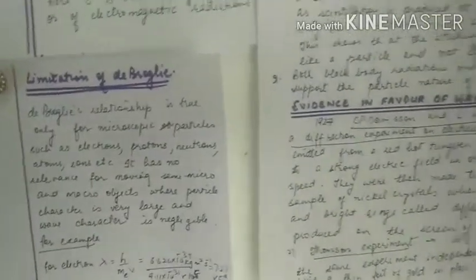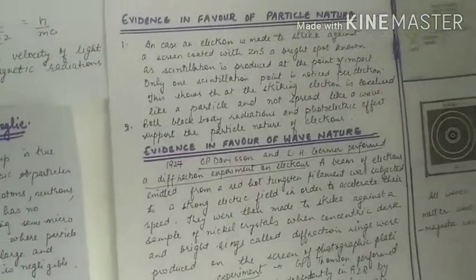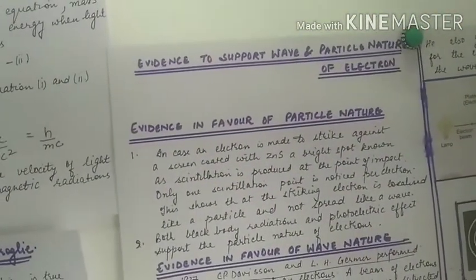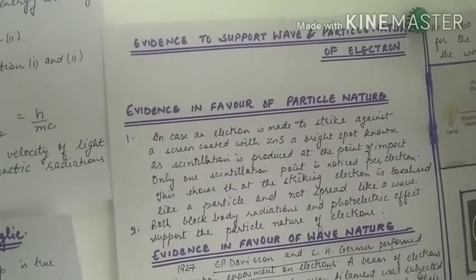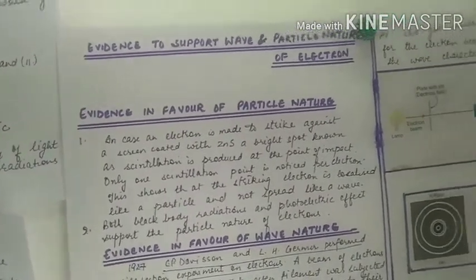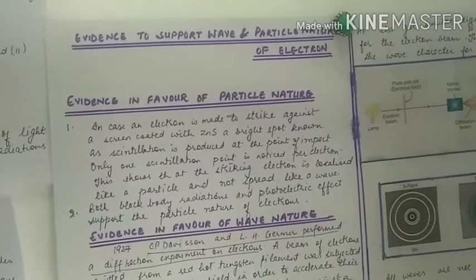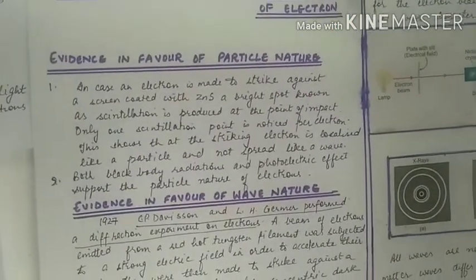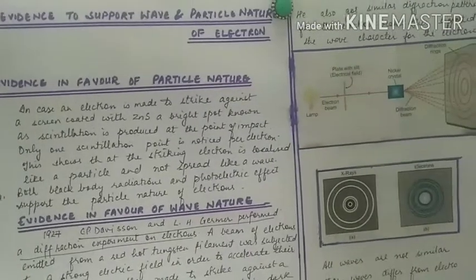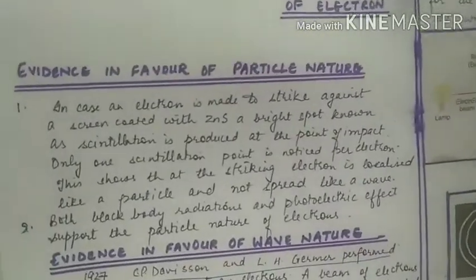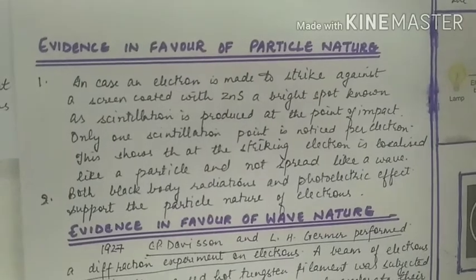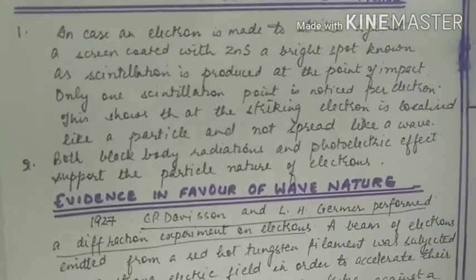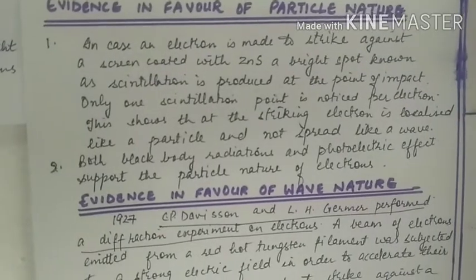Now, as de Broglie said that very small material particles have both wave and particle nature, we can show evidence also in favor of these behaviors. For example, evidence in favor of particle nature is, in case an electron is made to strike a screen coated with zinc sulfide, a bright spot known as scintillation is produced at the point of impact, and only one scintillation point is noticed per electron.